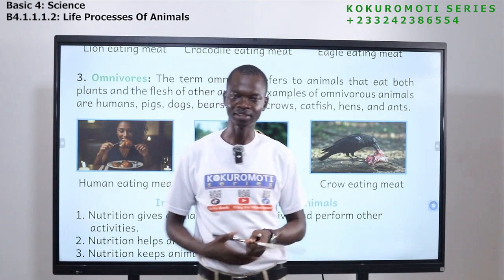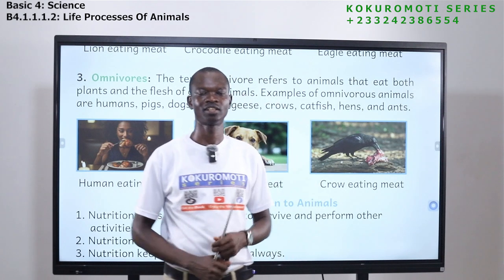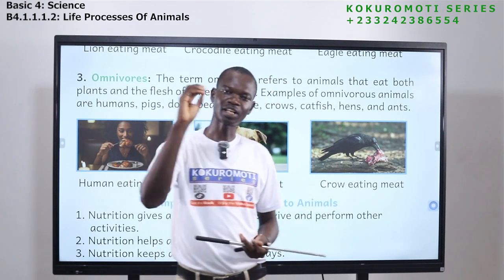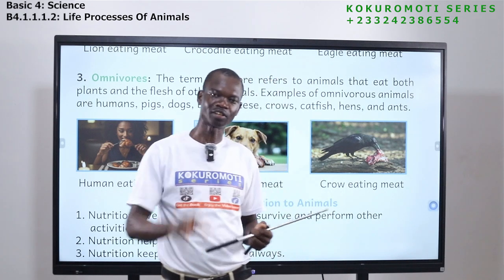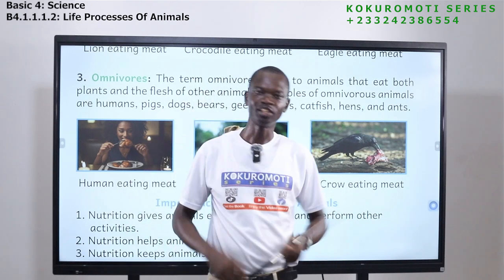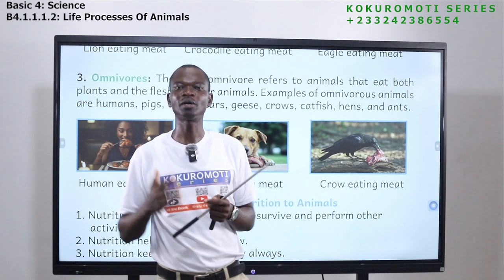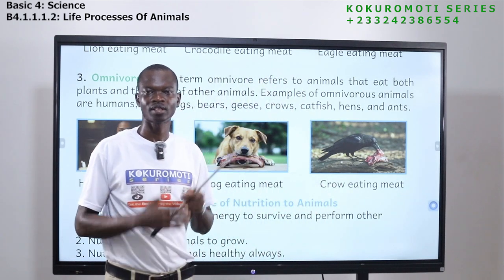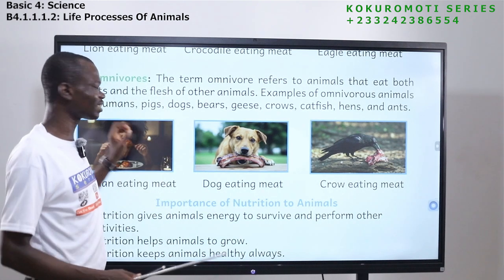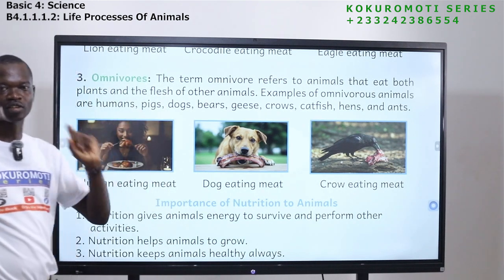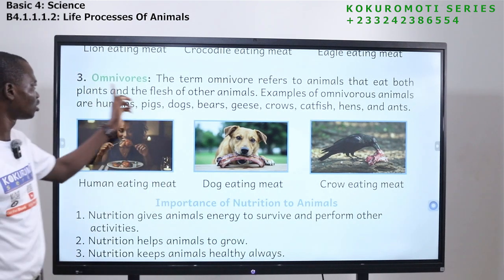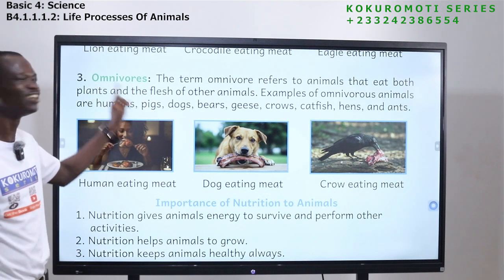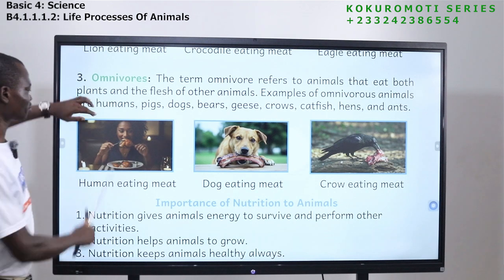Human beings are part of them. If I give you meat, if I give you chicken, you eat it. If I give you cabbage, you eat it. If I give you carrot, you eat it. If I give you cassava, you enjoy it. So human beings feed on plants, and at the same time, we also feed on what? Flesh of other animals. So animals that eat both plants and the flesh of other animals are called omnivores. All of you, omnivores. Again, omnivores. So examples are here.